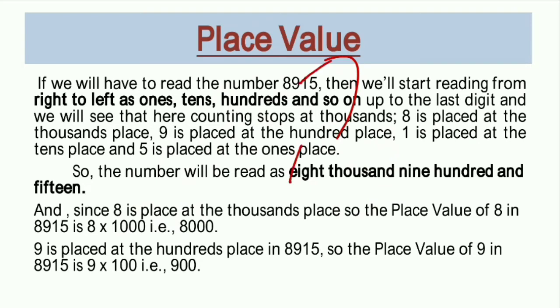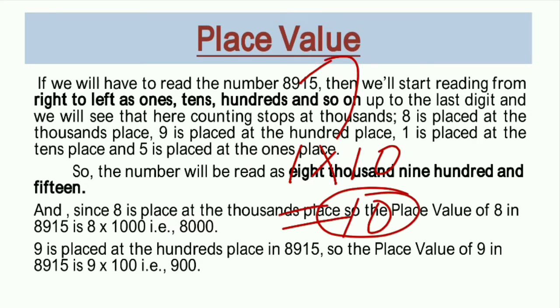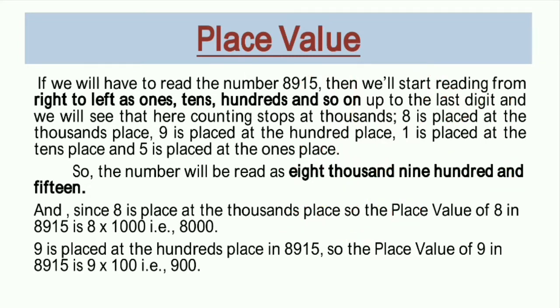If we talk about the value of 1 in this number, 1 is placed at the tens place. It means its value should be in tens. 1 into 10, its value will be 10. I hope that you understood. 5 is at the ones place, so its value should be in ones. It means 5 is its value. I hope that you understood.